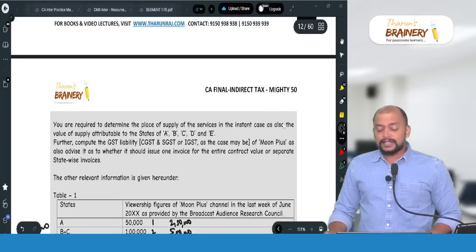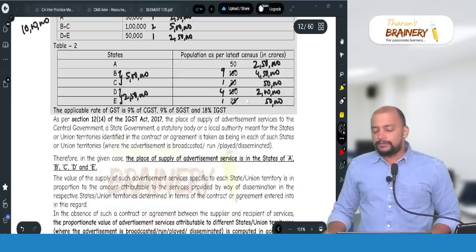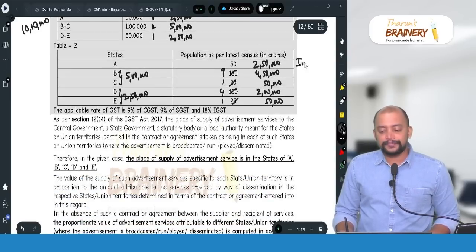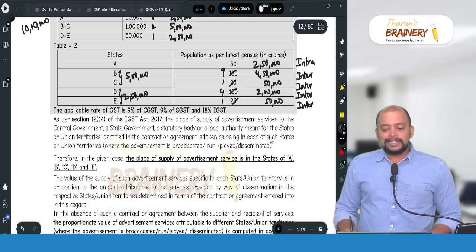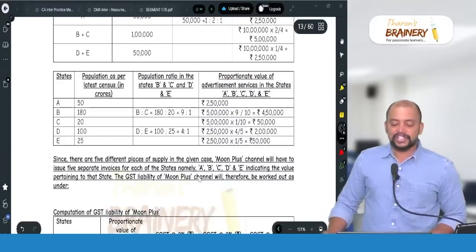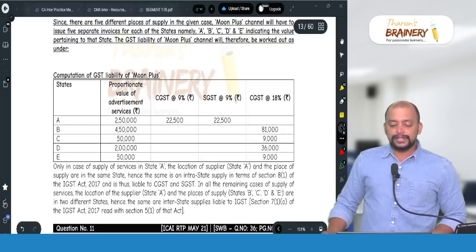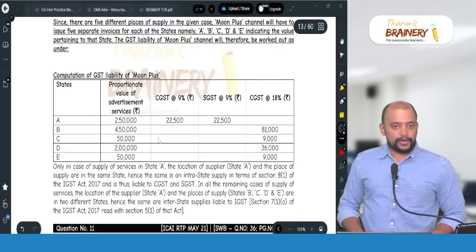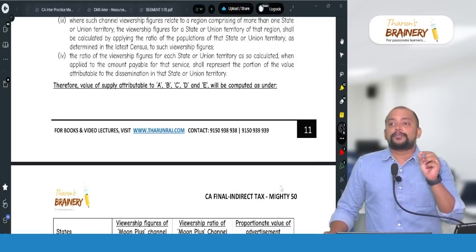And where this Moon Plus channel is registered, in A, the first one will be intrastate and all others will be interstate. Accordingly, the GST liability needs to be determined, the rate of GST. So first case 2,50,000 into 9%, 9% CGST, SGST, and all other cases it is 18% IGST. So they need to give multiple invoices. So a simple question only, but you need to know what is the basis of apportionment.